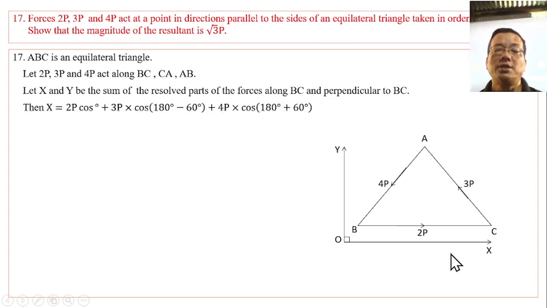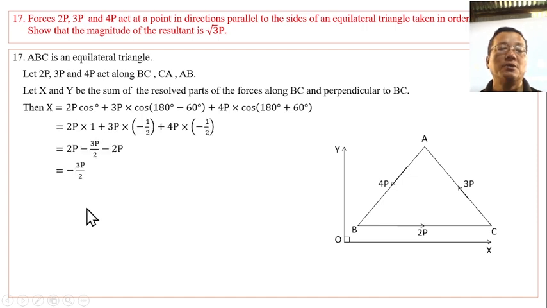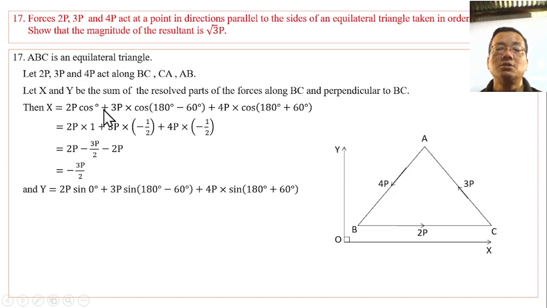Then X equals 2P cos 0 degree plus 3P cos (180 minus 60) degrees plus 4P cos (180 plus 60) degrees.